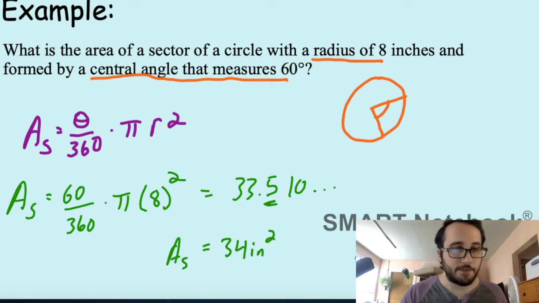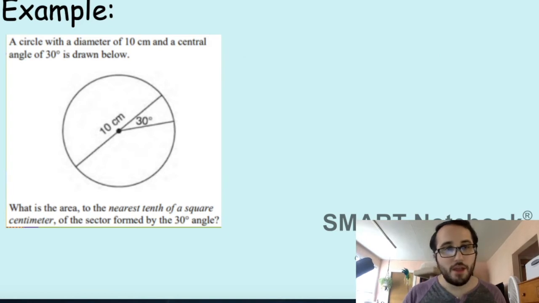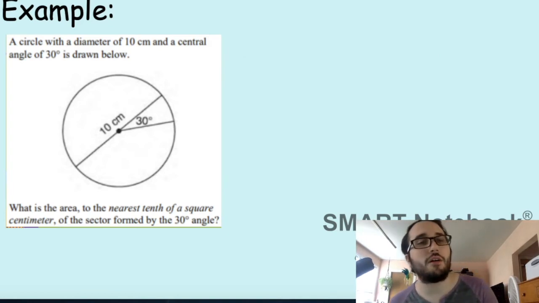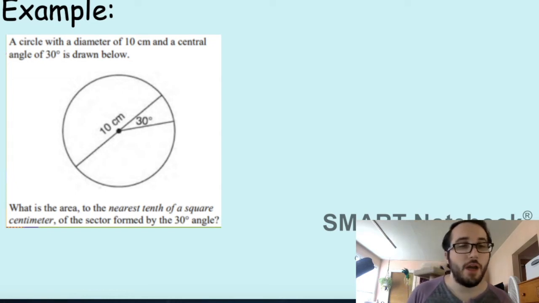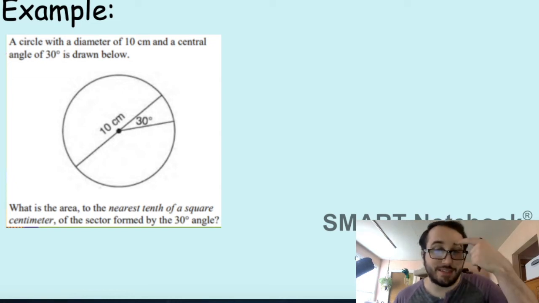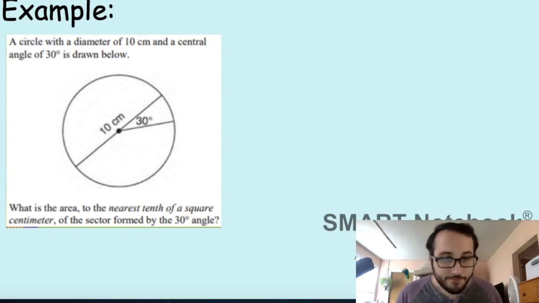Let's do another example. A circle with a diameter of 10 centimeters and a central angle of 30 degrees is drawn below. What is the area, to the nearest tenth of a square centimeter, of the sector formed by a 30-degree angle? Okay, we're finding the area of a sector. We've got to use the formula.